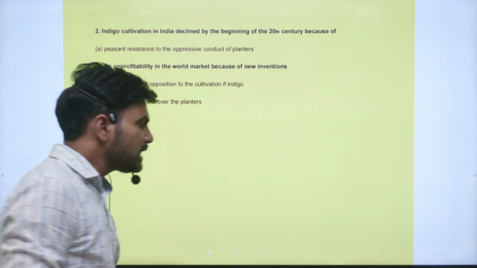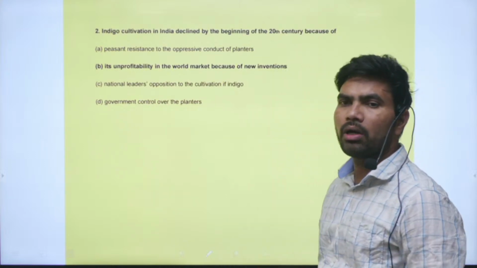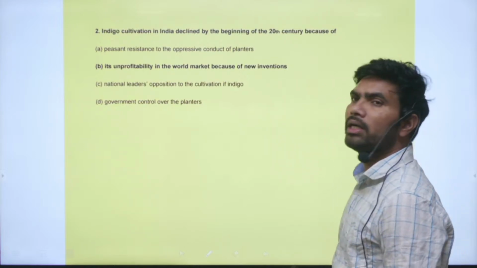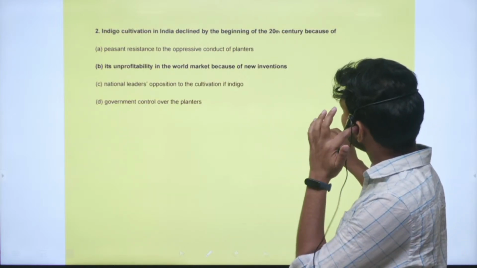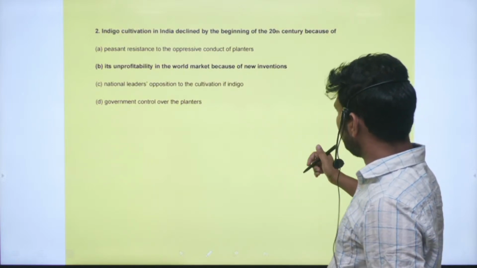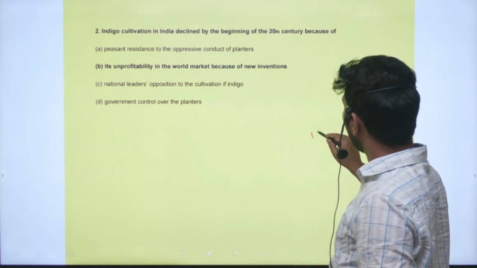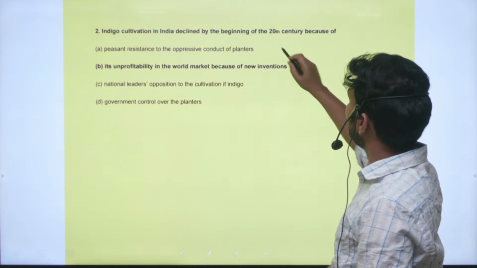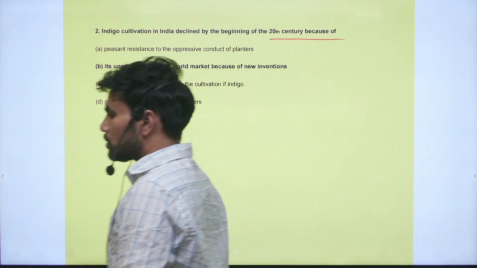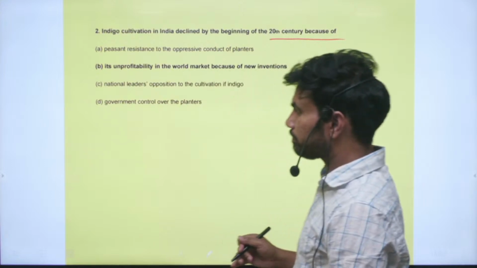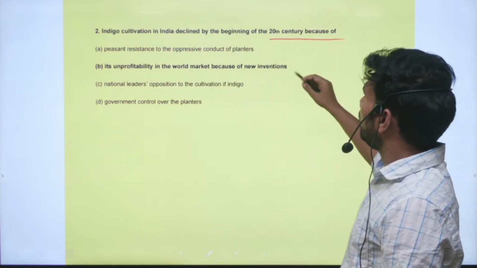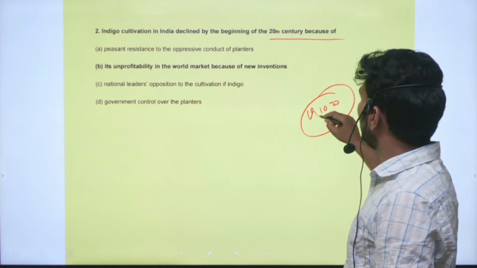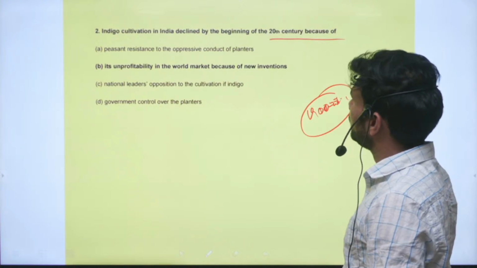So the reason why indigo cultivation declined in India by the beginning of the 20th century, around the period of 1900 to 1915, 1920.